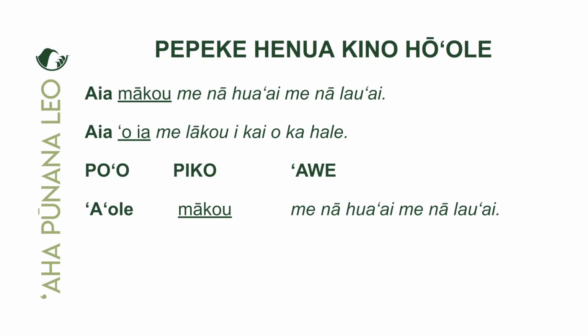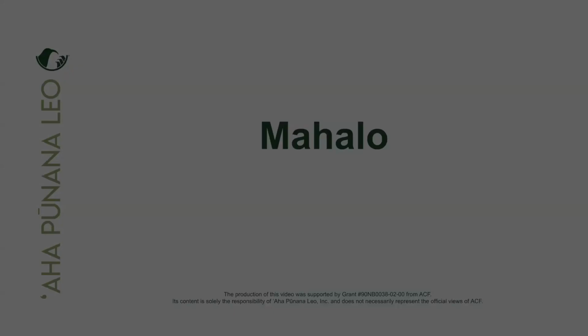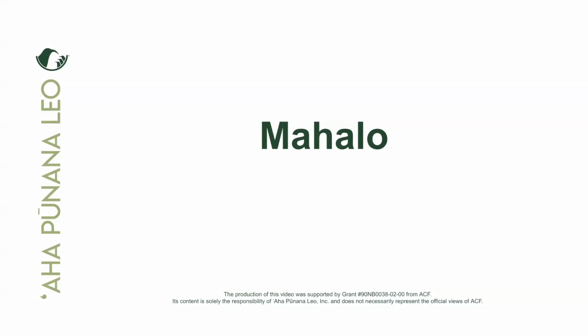We are not located in the area with the fruits and the vegetables. Yeah. Maika'i. And the last one, 'A'ole 'oia me lako i kai o ka hale. So he is not located, or he's not with them guys, three or more, seaward of the house. 'Oia, maika'i loa.